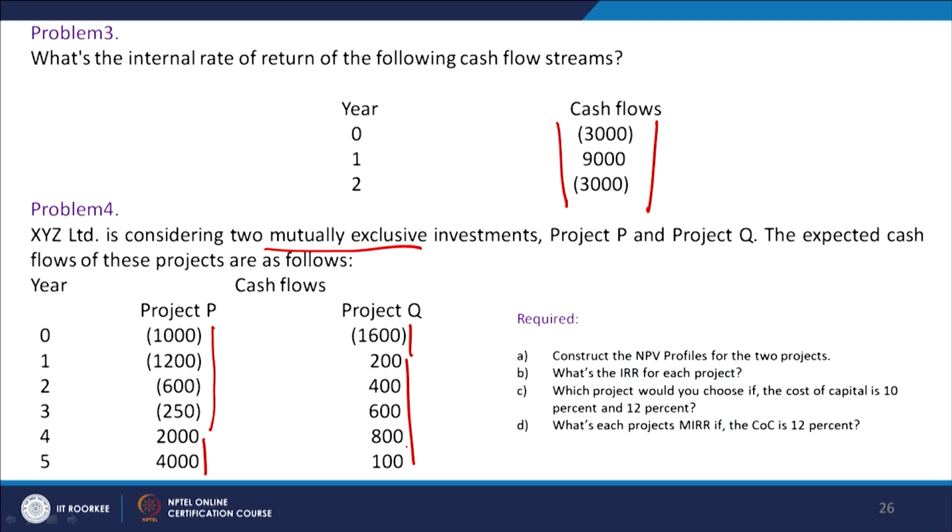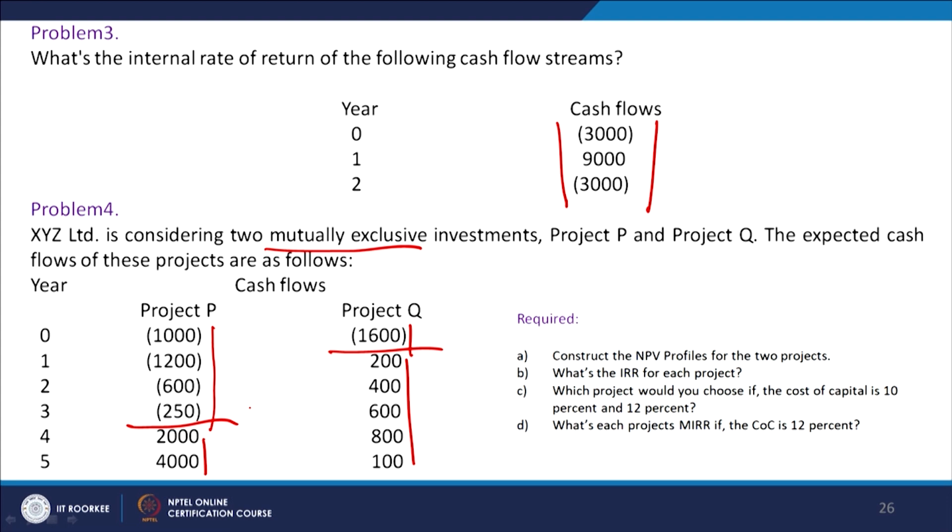So, the problem is quite simple here, whereas in this case we have 4 outflows and only 2 inflows. Still the things are not very complex, and the main positive point here is that these cash flows are conventional, not non-conventional. So, simple NPV can be calculated and IRR can also be calculated. But the projects are mutually exclusive, so you have to answer the questions in terms of that: if you take project P, you cannot take project Q.